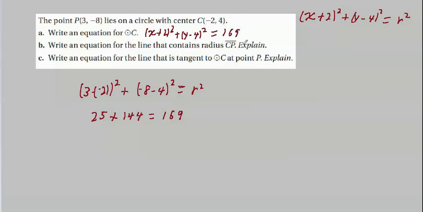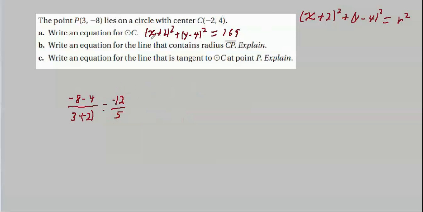What about the line that contains radius CP? Well, we're going to have to find the slope, which is pretty easy because it goes from here to here. And then given one point on the line, we could use either one, we can find b and get ourselves an equation of the line using the slope-intercept form. Next, as I said, the first thing we have to do is find the slope.